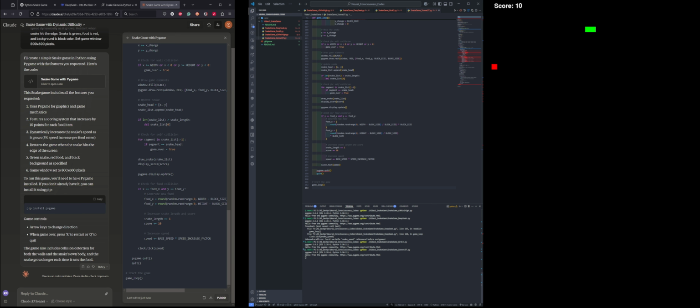It's a little bit faster than what we saw in Grok. I think the speed is the same as OpenAI, and every time I eat the food, it gives me 5 points, isn't it? Oh no, it's giving me 10 points. Okay, I'm done. So now it's game over. Press R to restart or Q to quit. Oh, that is a good one. That is a good one compared to Grok and OpenAI.